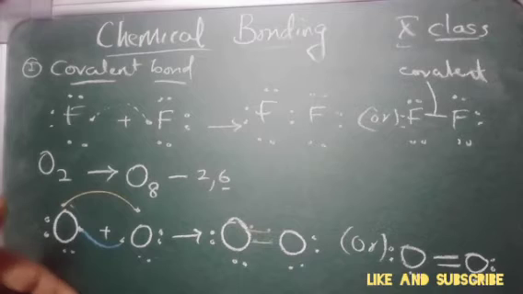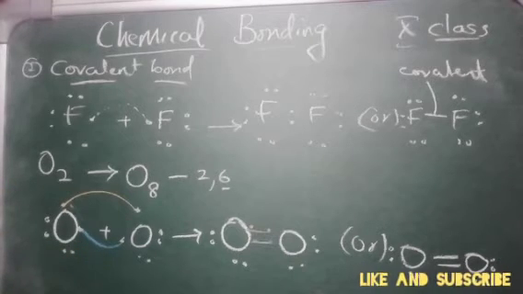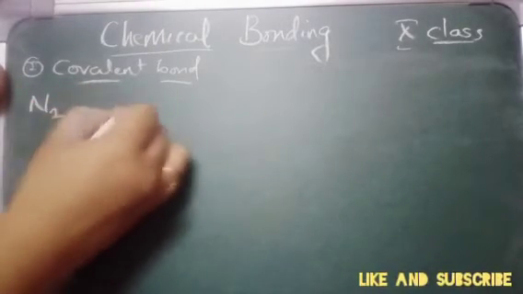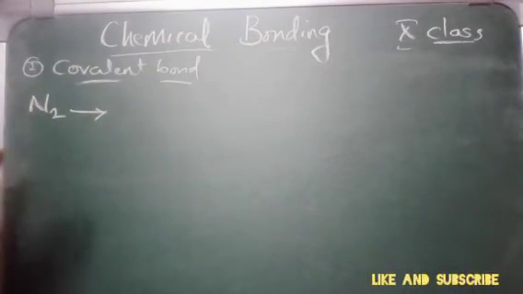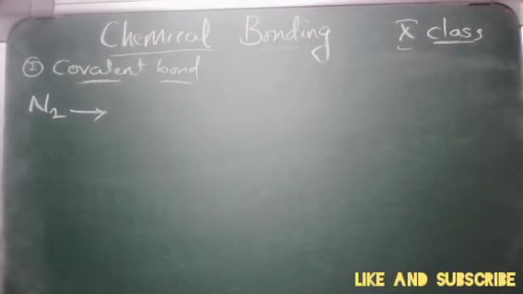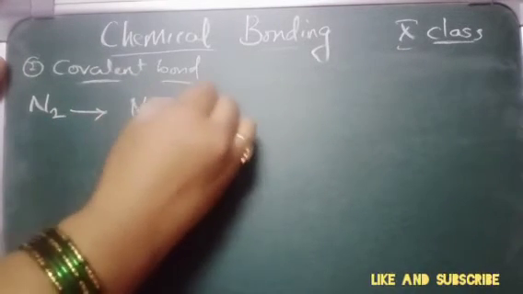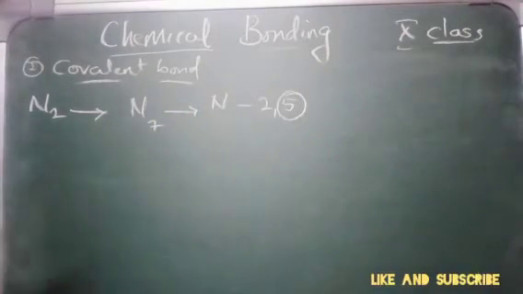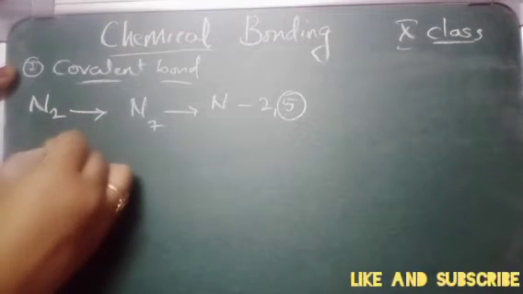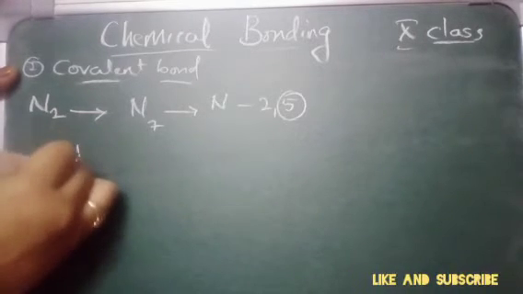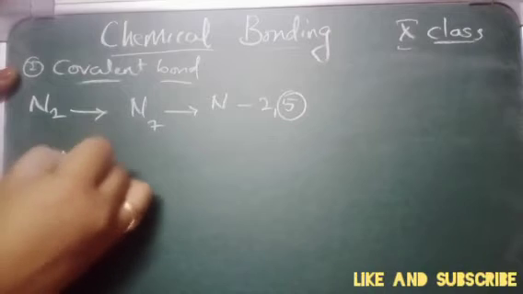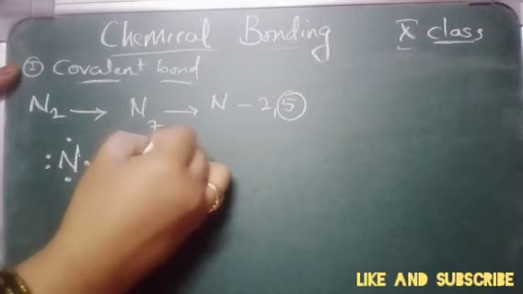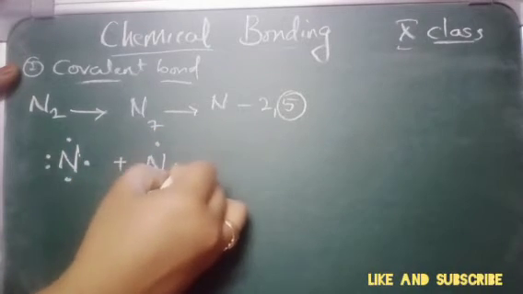Similarly, we have nitrogen also. In nitrogen also we have a similar kind of bonding. If you see nitrogen, here you can see two nitrogen atoms combining to form this bond, right? So what is the valency? N, that is 2 and 5. So what is the valency? 5, right? So what we are going to do? We are going to write N, 1, 2, 3, 4, 5. One more atom, 1, 2, 3, 4, 5.